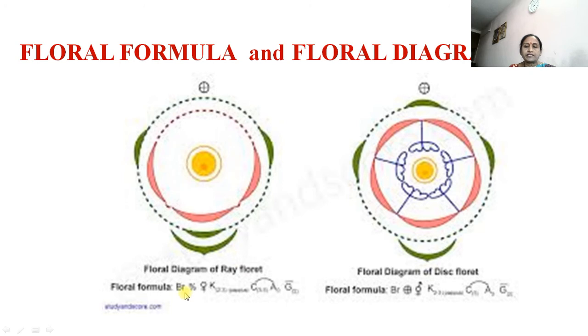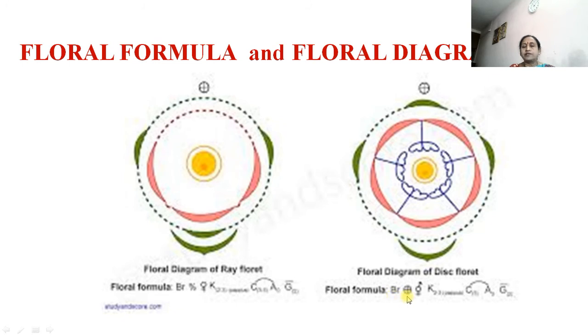Then bracts, zygomorphic, female flower, calyx 5 and pappus like. Then corolla and androecium, if they are, but here they are absent, corolla 5 and gynoecium, bicarpellary syncarpous, ovary inferior, and here it is indicated. Then this is the floral diagram of disc floret, means the floret which is present at the center, we are calling it as a disc floret, and floral formula bracteate.